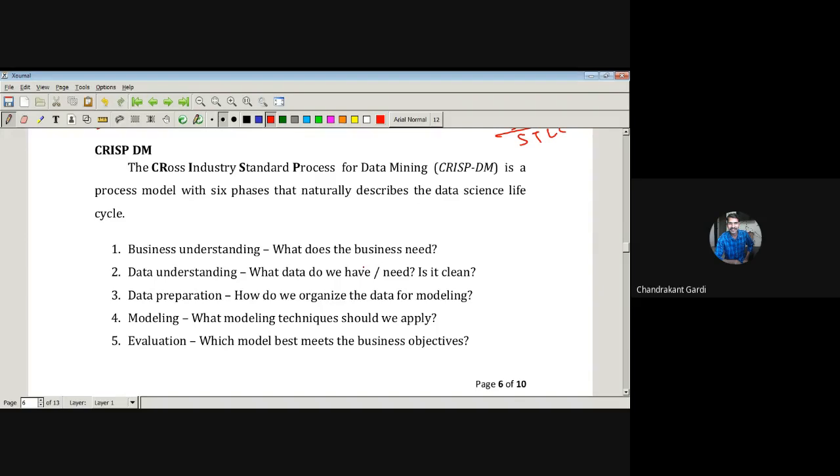So what society needs, what the business needs are, based on that we can come up with certain ideas that will increase revenue of the company. So business understanding is a very, very important step. Data scientists and statisticians generally overlook this particular step. They do not give more weightage to business understanding. But mind it, business understanding is the foremost, the most important. Unless and until you understand the business, you are not going to add revenue to your client. So business understanding is the first step.